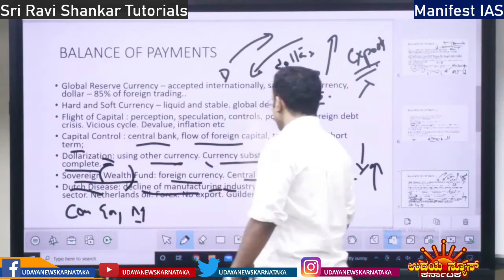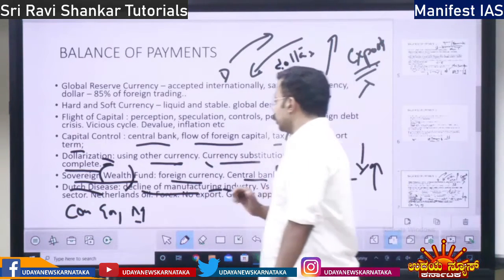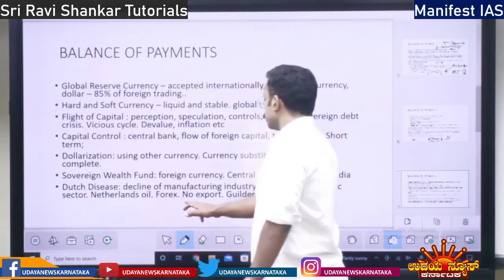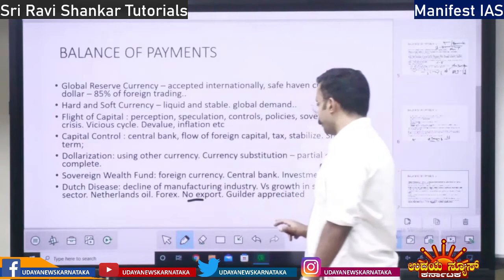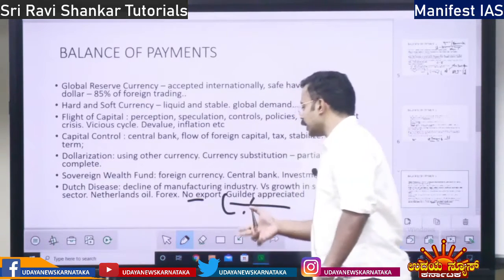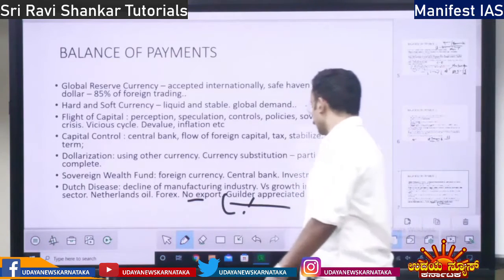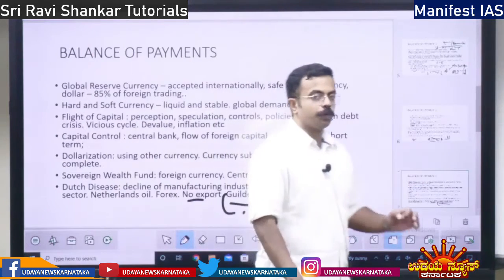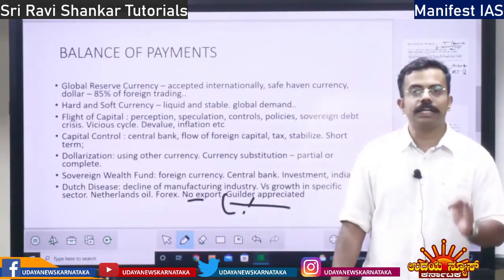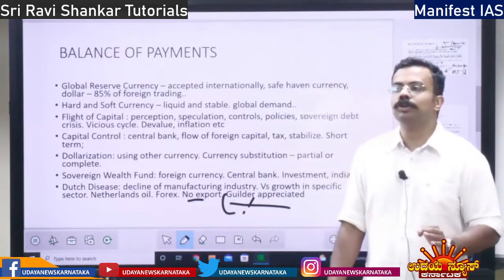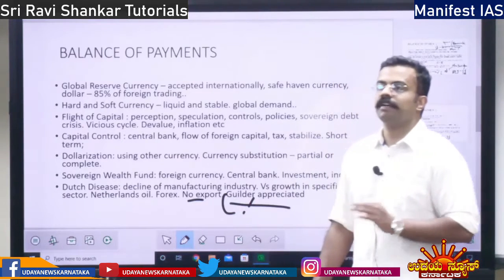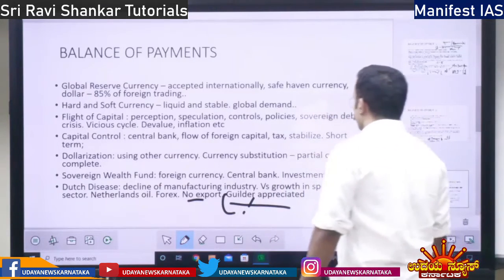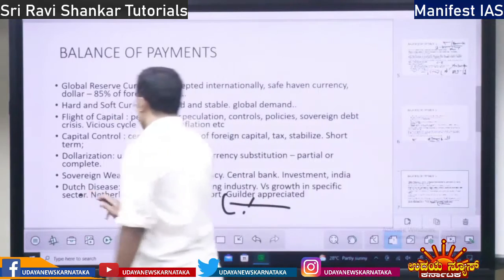So, a decline in the manufacturing industry, right? That is Netherlands oil export. Forex comes, other exports were hampered. The guilder, that is the Netherlands currency, is called guilder, it appreciated, right? So, this is what happens when you export only one particular product. That is why we have to diversify our exports. We have to export all possible products, not just one product, or else we will also face what? Dutch disease.